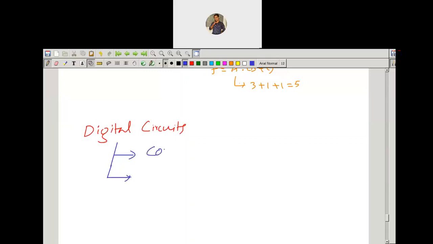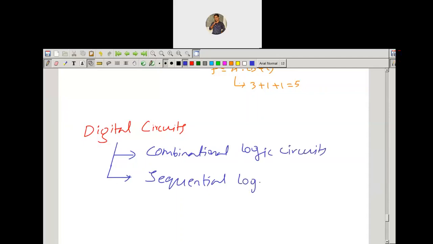Those are combinational logic circuits as well as sequential logic circuits. Combinational logic circuits and sequential logic circuits. Okay, so it's just like our human beings.